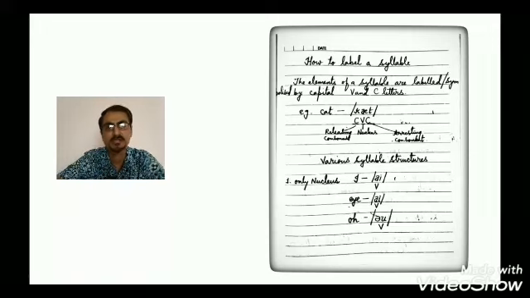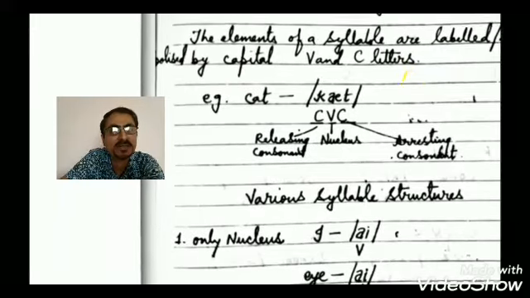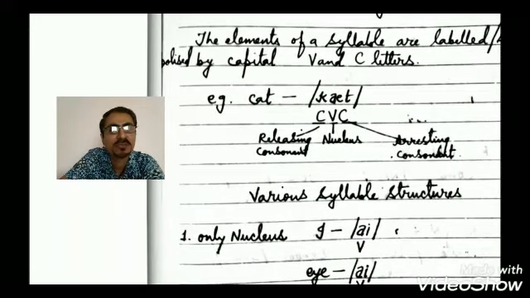Now, how to label a syllable? A syllable is labeled with the help of capital C and V: C for consonant and V for vowel. For example, cat. C-A-T is the spelling, and if we transcribe it, it is K, A and T. K is a consonant, so it is represented by C. A will be represented by V, and again for T we will write C.